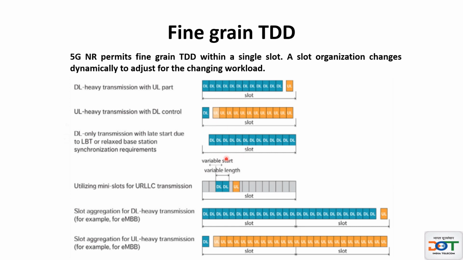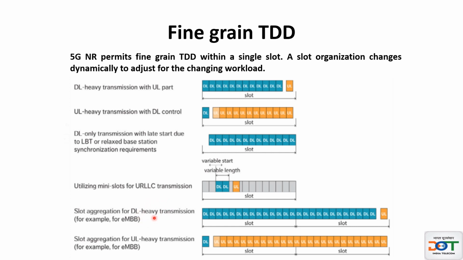That way you have very fine grained time division duplexing, which is possible in case of 5G new radio. For example, if it is a URLLC kind of transmission, then this is how your TDD will look like. In a slot, you may have, say, these two as downlink, and then you have uplink.